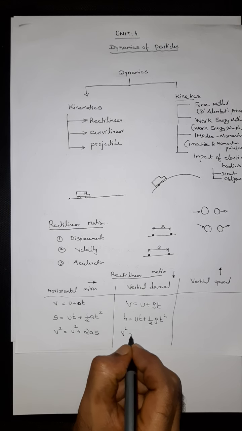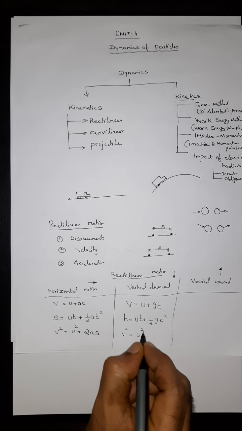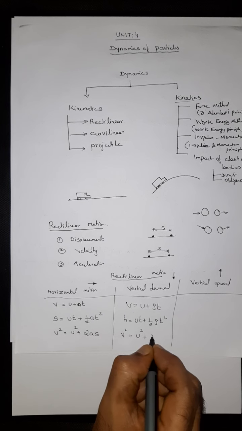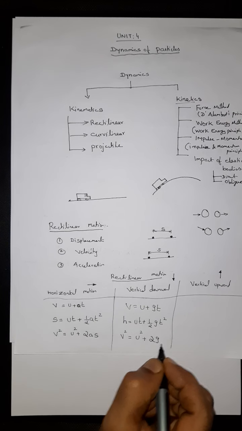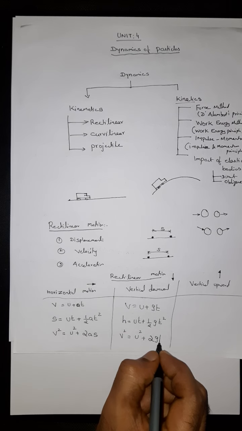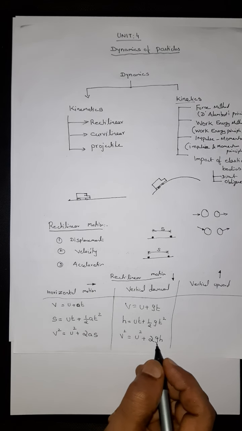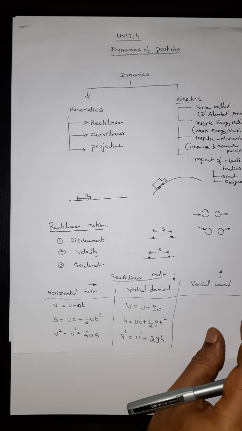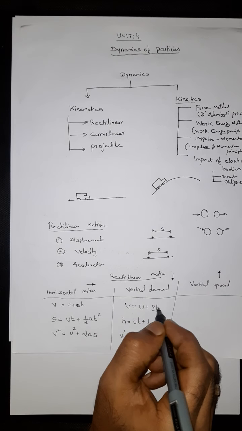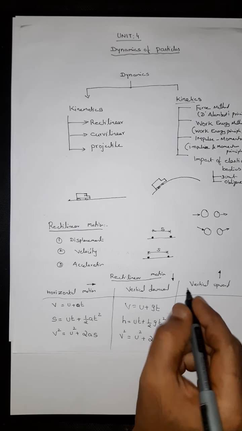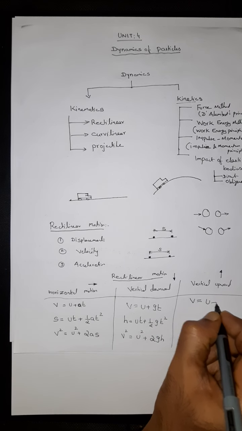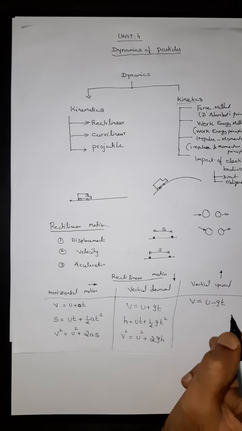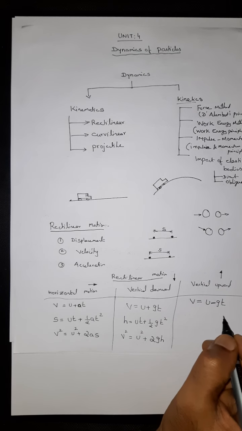And V square equal to U square plus 2GH. In place of A you put G, and in place of S, H. Easy to memorize, right? So this is due to gravity. Next, for vertically upward, the formula is V is equal to U minus GT. Why the minus sign?